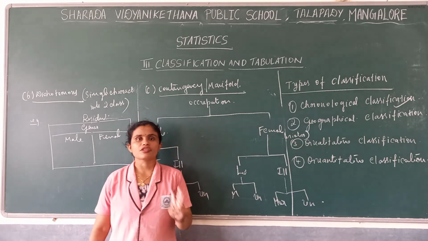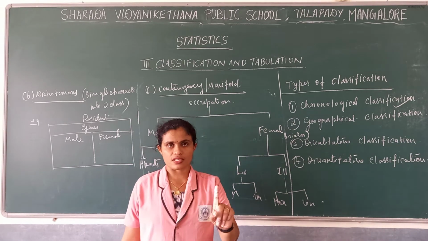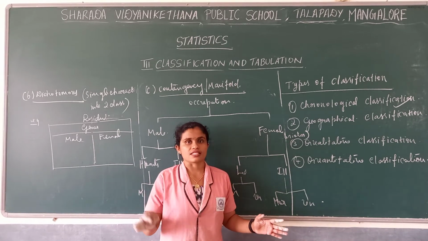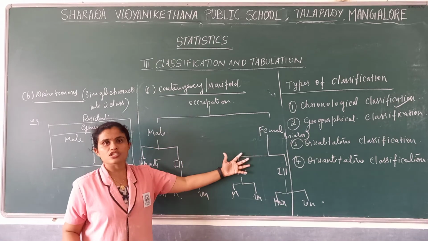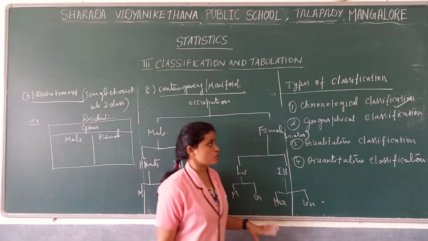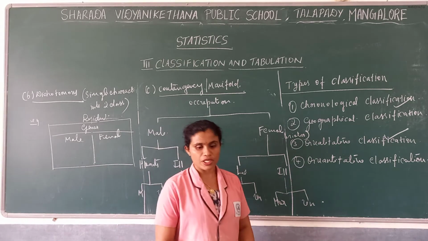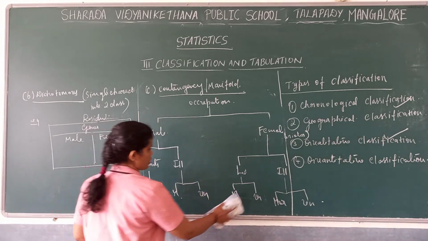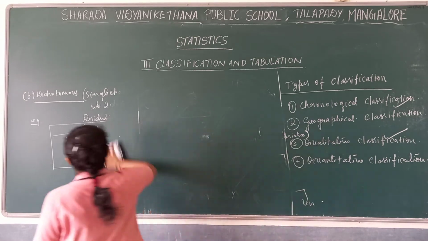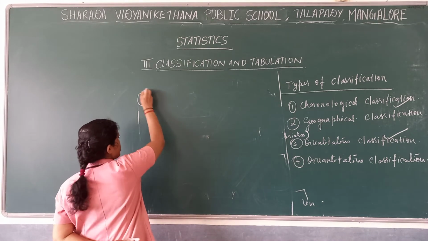It is further divided into three: simple or one way, where we divide based on one characteristic. Next, dichotomous, where we divide one characteristic into two classes. Here we divide into two or more characteristics, that is manifold or contingency table. So we completed the qualitative classification, and the last one is quantitative classification.